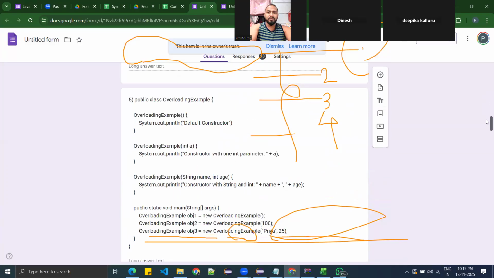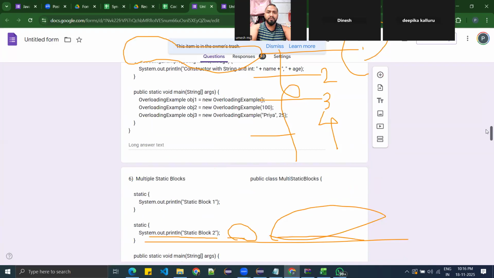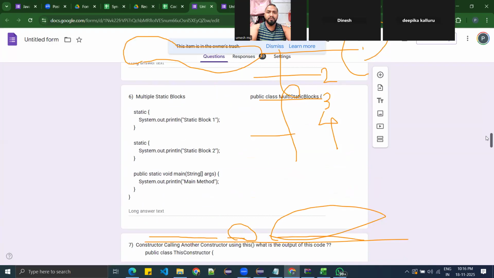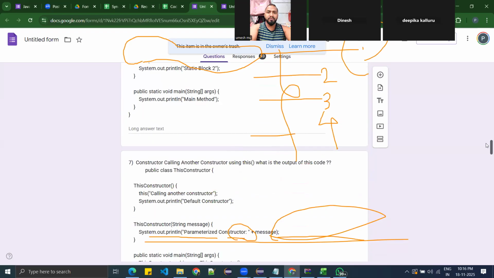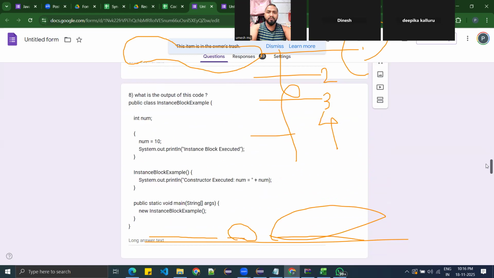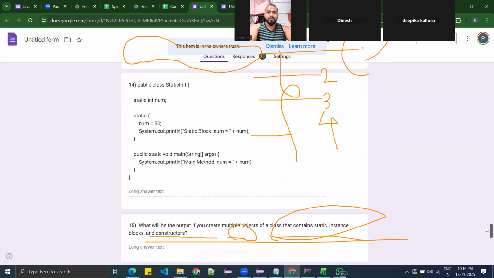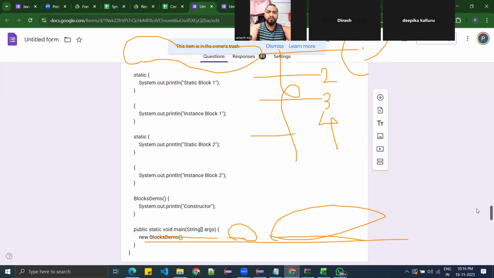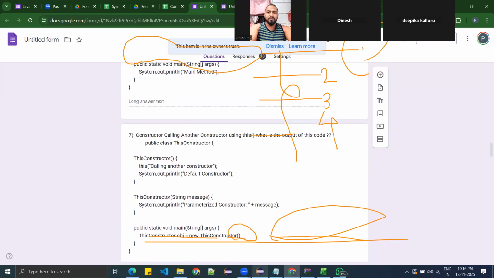Then constructor overloading, when you have multiple constructors, how does it work? Multiple static blocks, then what is the execution order? Constructor calling another constructor using this keyword, what is the output? Similarly, you have all these kinds of questions, 18 questions. You have to work on all these questions.